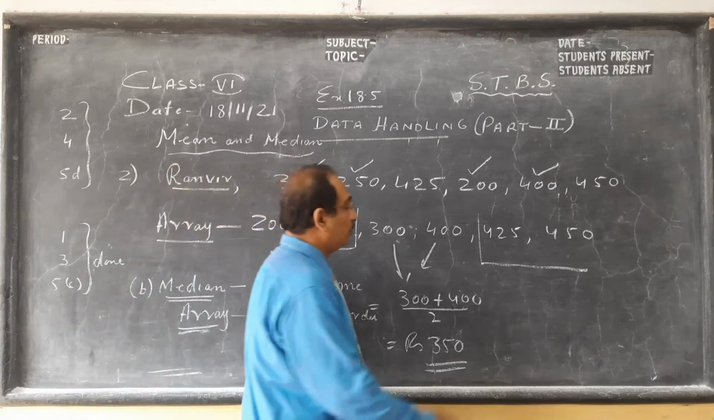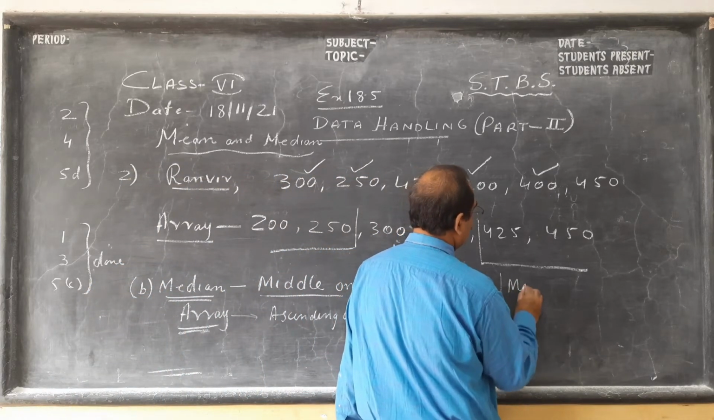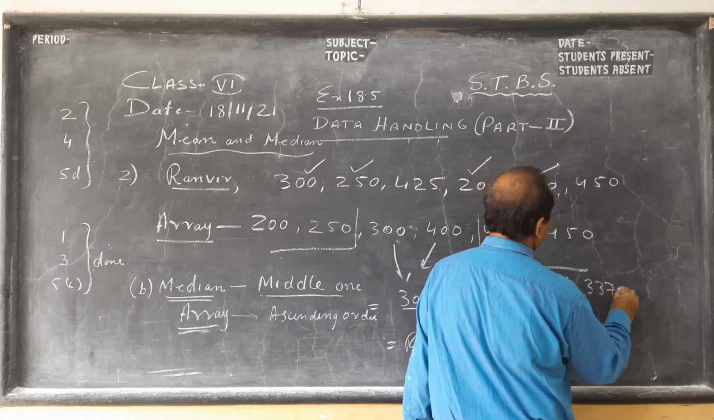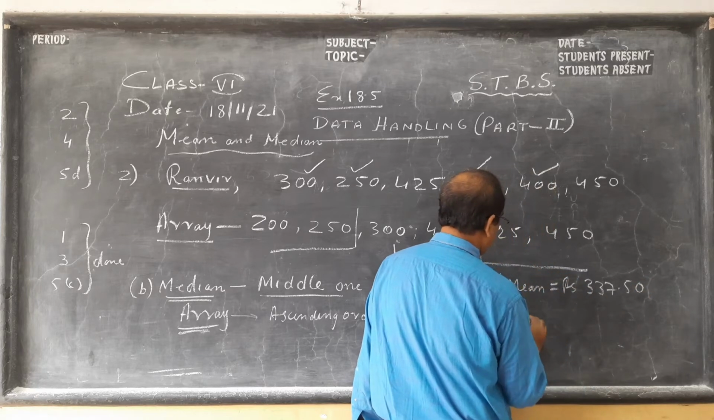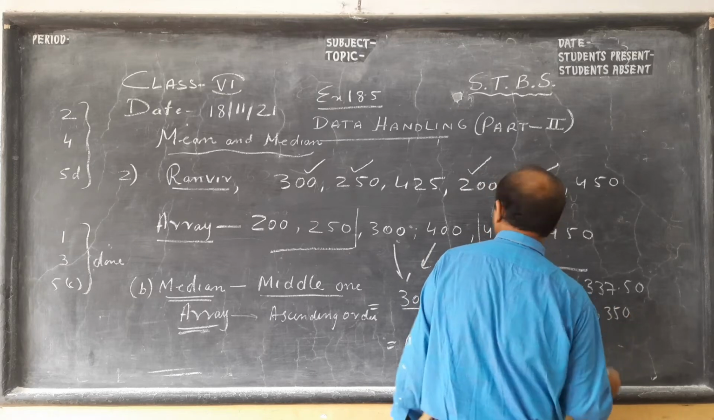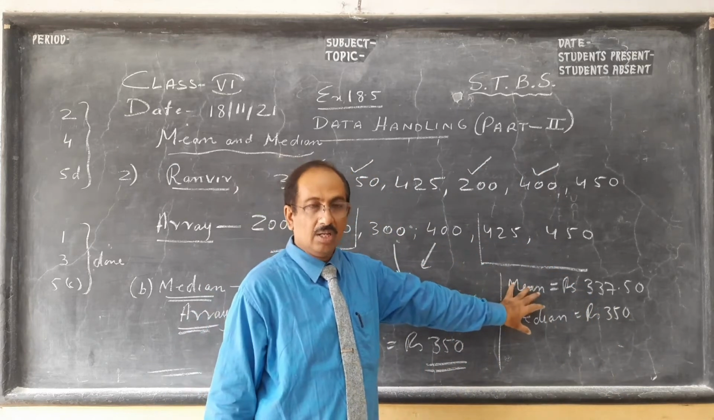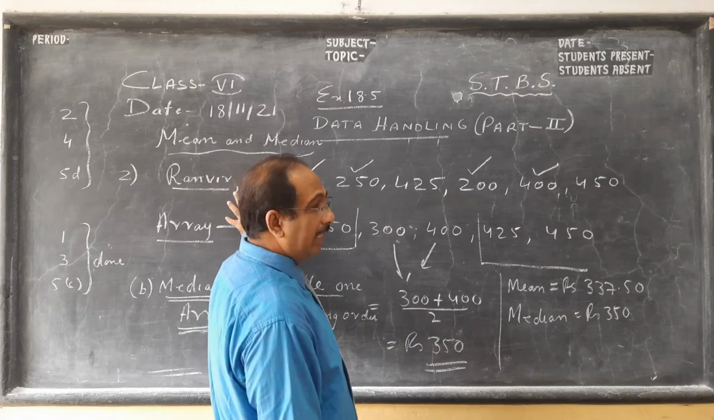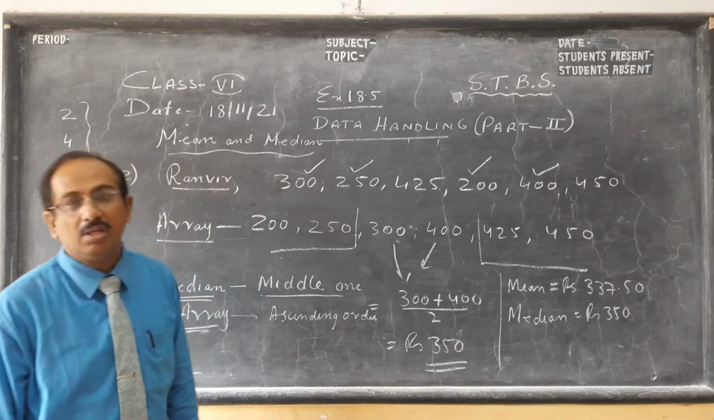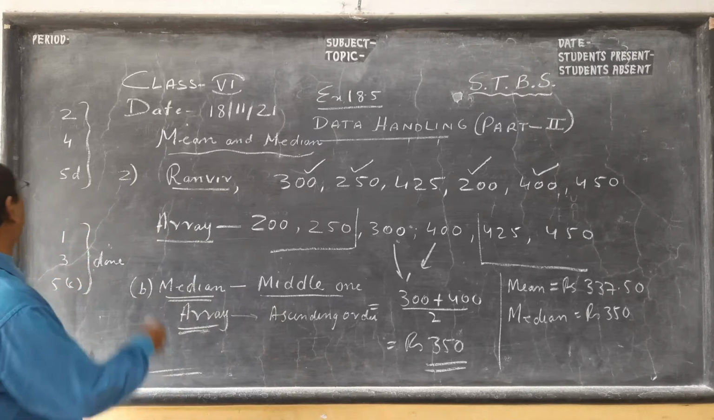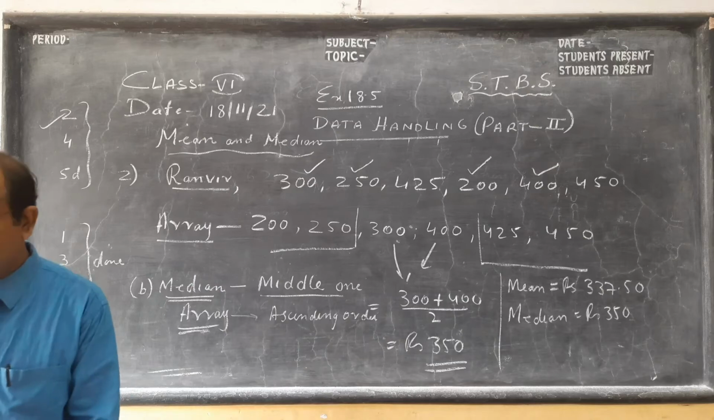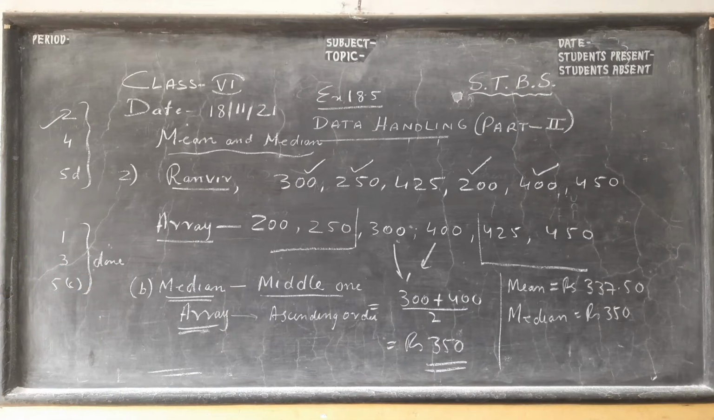To make your teacher's work easy, at the end you write: mean is, if my memory is right, rupees 337.50, and median is rupees 350. Remember, if the data is in rupees, the answer will be in rupees, for mean and median. If it is height in centimeters or weight in kg, the answer will be in centimeters or kg. So kindly pause the video and copy, then I'll go for 2 more questions, number 4 and number 5D, before we end this session and this class.